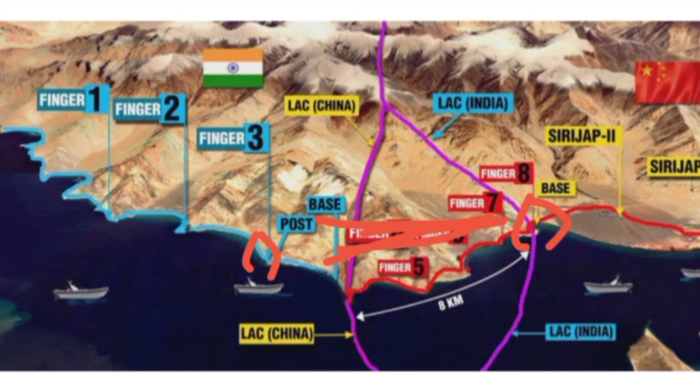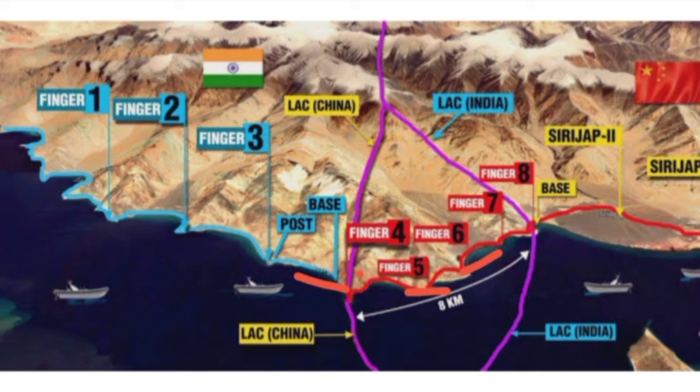But when the incursion started in many parts of Ladakh in April to May 2020, such as in the Galwan Valley, in the Hot Springs area, in the Depsang plains, and also in Pangong Tso Lake, China cleverly captured finger 7, finger 6, finger 5, and came up to finger 4. India's military also came up to finger 4. So at finger 4, both armies were on the front line.